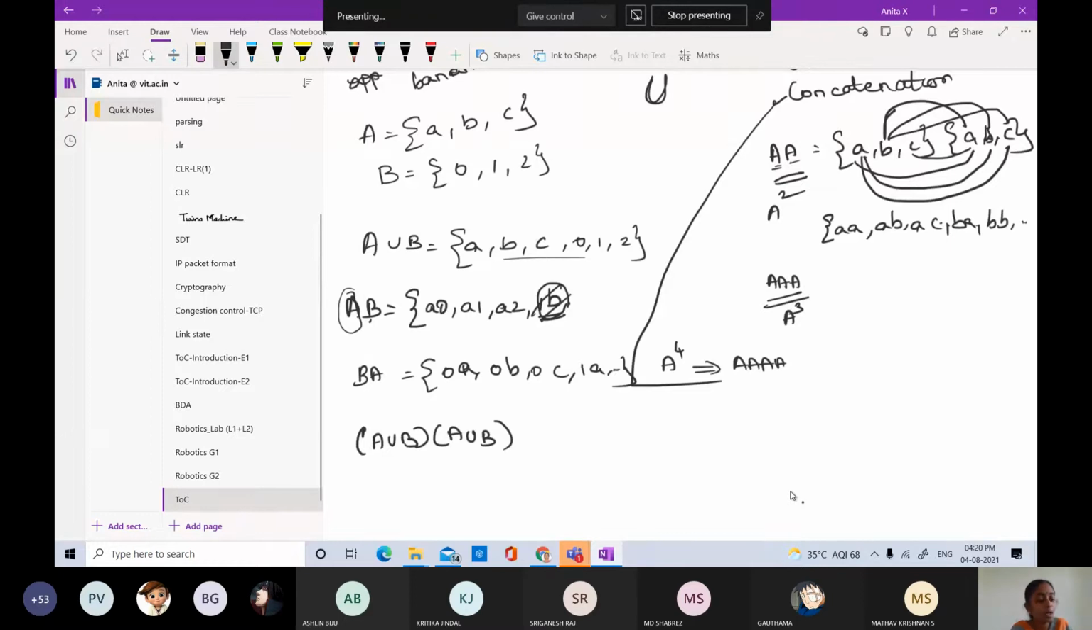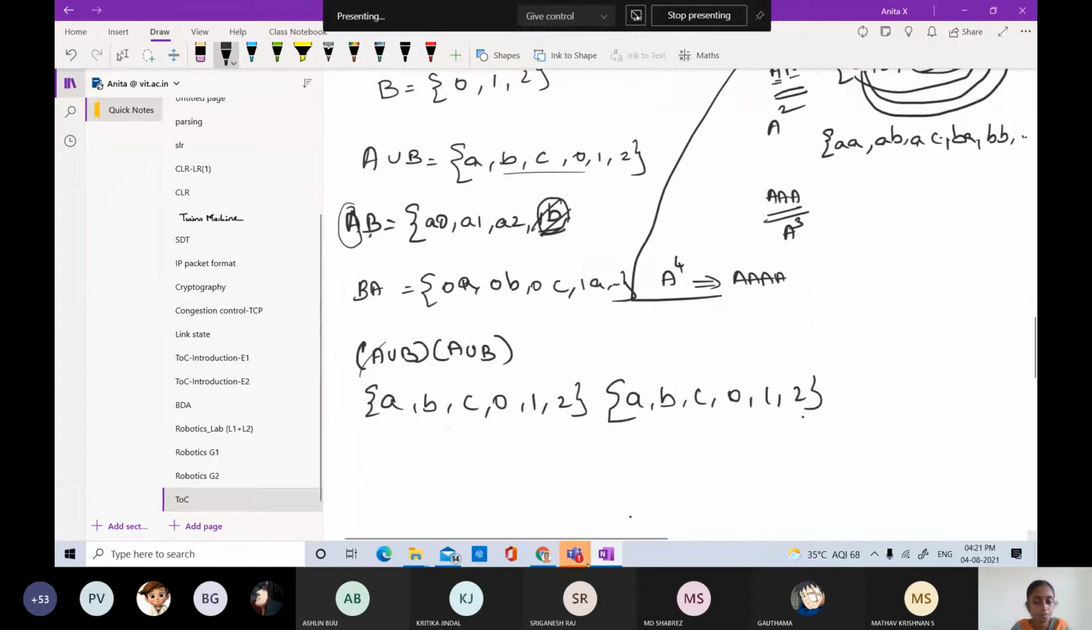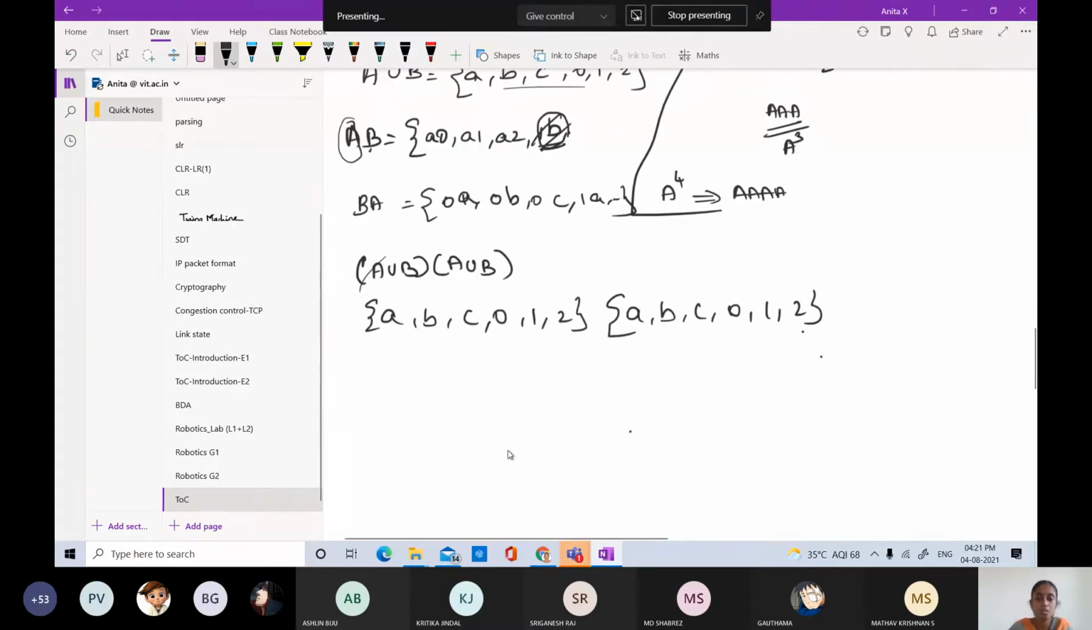Here, what about the possible strings? So what is given here? A union B, that is A, B, C, 0, 1, 2, concatenated with A, B, C, 0, 1, 2, right? So what about the strings possible? So here this A and this A can be concatenated, this A and this B can get concatenated, and this A and this 2 can be concatenated, right? And similarly, B, C can be concatenated and 0A can be concatenated, 0B can be concatenated.